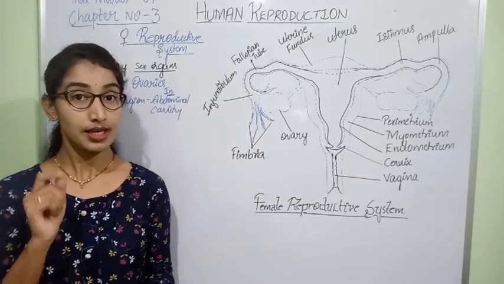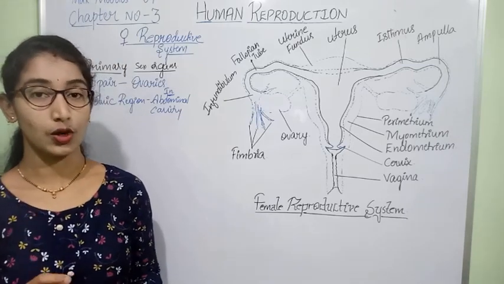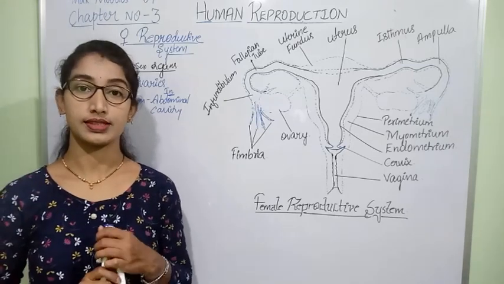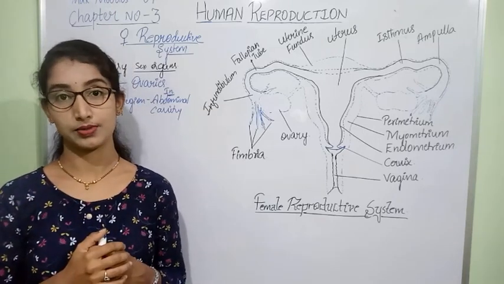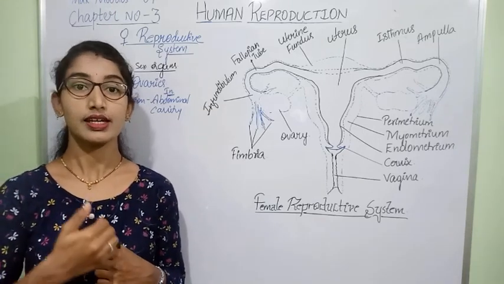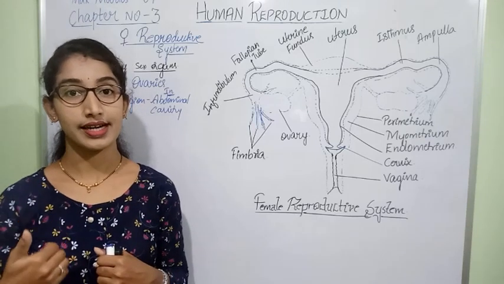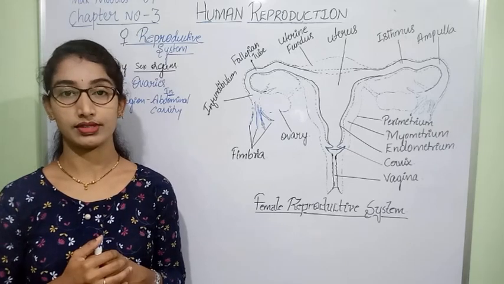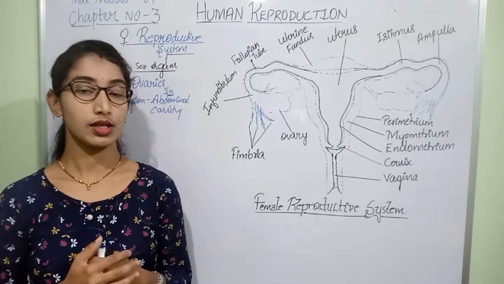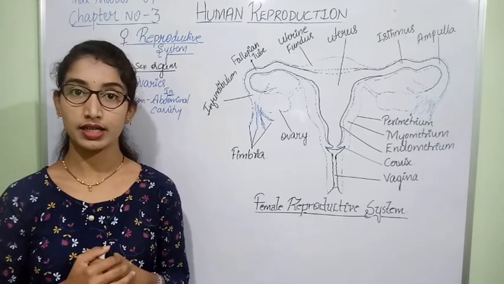Why are we stressing this? Because if we recall, in the male reproductive system the testes were not located in the abdominal cavity. Instead, they were present outside it. Why were they situated outside the abdominal cavity?